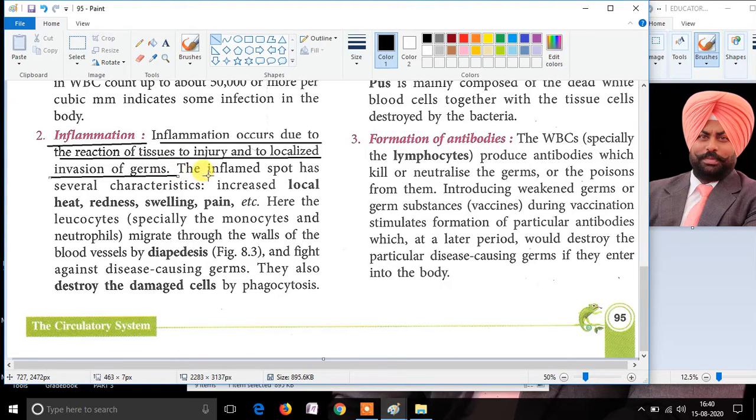The inflamed portion can be spotted by increased local heat, by redness, by swelling, and by pain. The leukocytes help in destroying the germs, and because of the destruction of the germs, inflammation occurs, which is a good sign. This shows that the germs are being killed by the white blood cells by the process called phagocytosis.